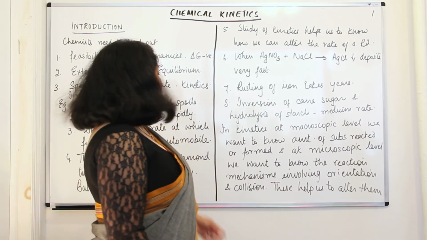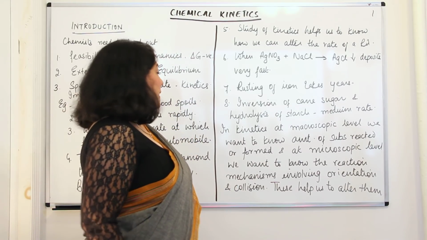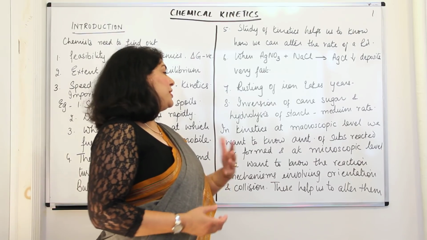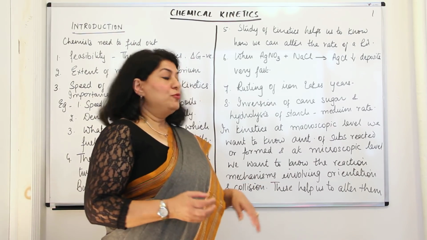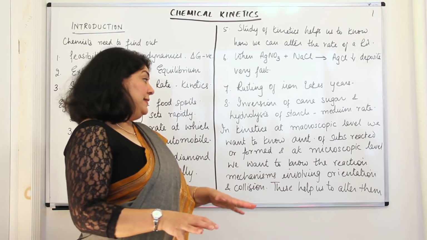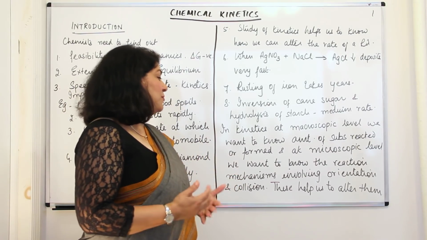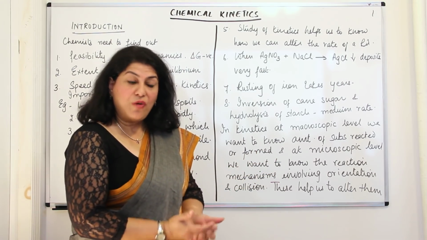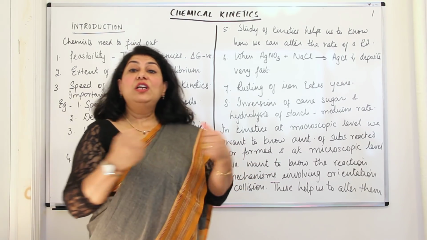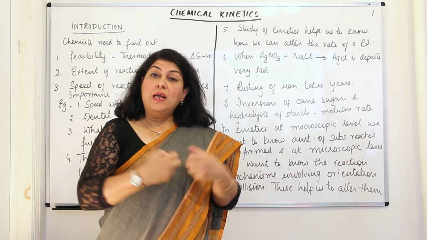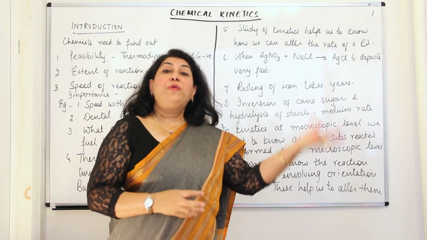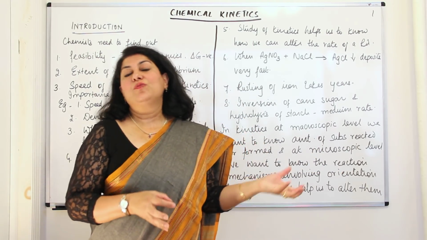So let me just read this out. In kinetics, at macroscopic level, we want to know the amount of substance that reacted or the amount of substance that was formed. And at the microscopic level, we want to know the reaction mechanisms involving the orientations of the molecules and the collisions. What is the rate of collision? Does more collision lead to more product or does less collision lead to more product?